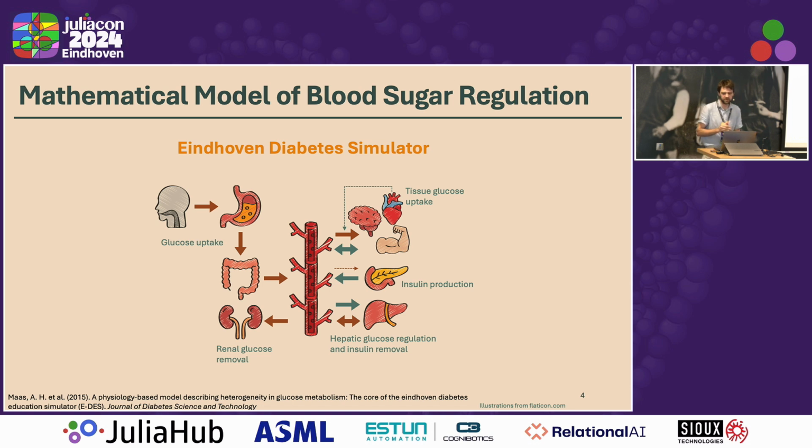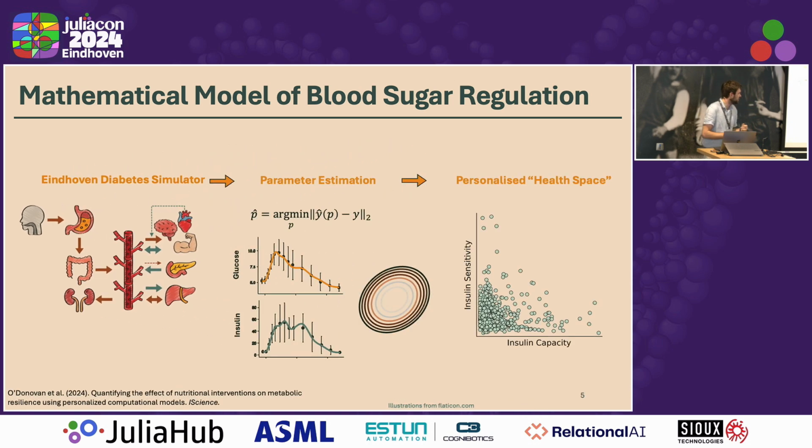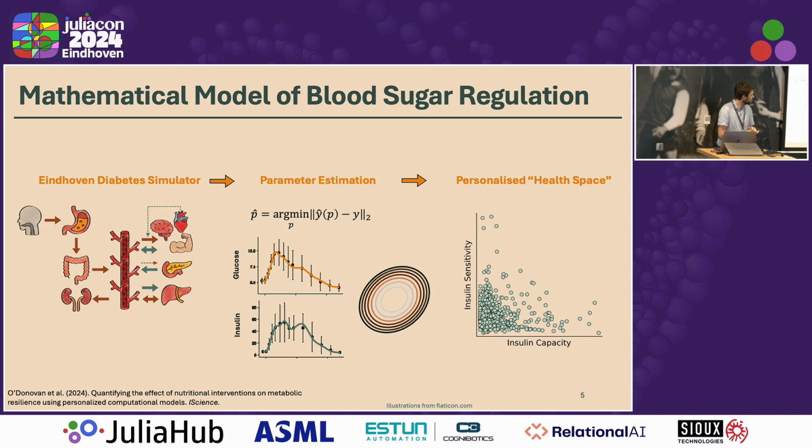This model is a differential equation model that describes the uptake and release of glucose and insulin in the human body after one of these test meals. Using this model and the data, we can perform parameter estimation, and these parameters are then able to quantify someone's health in a personalized health space.